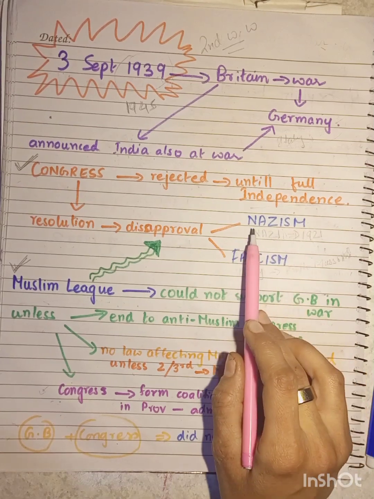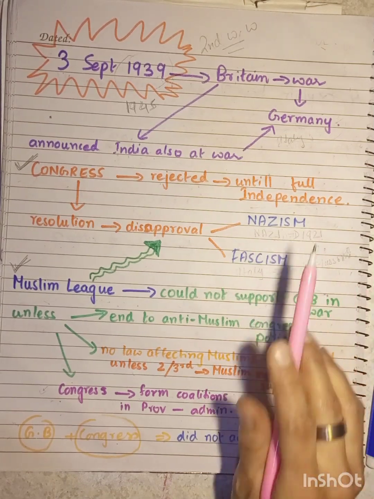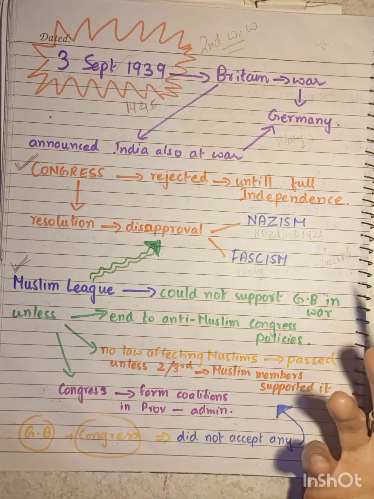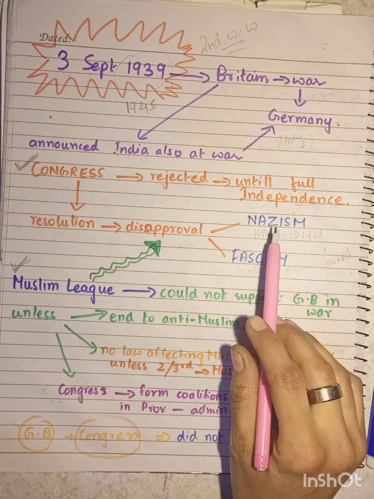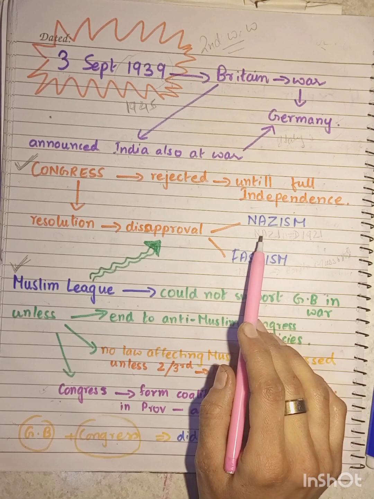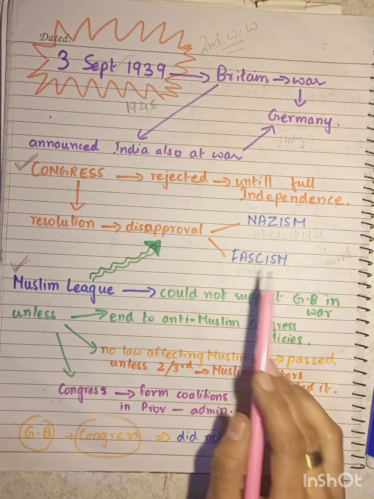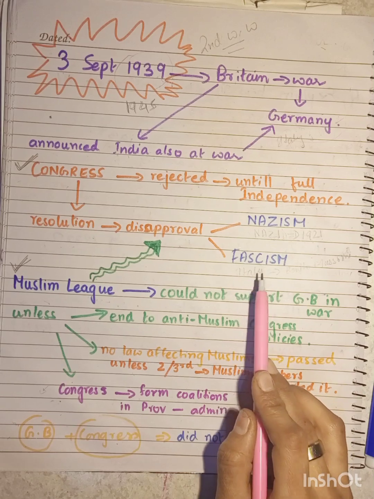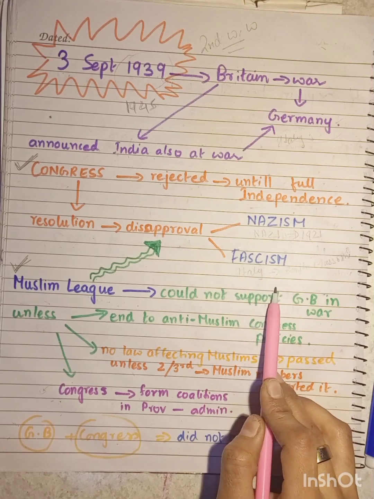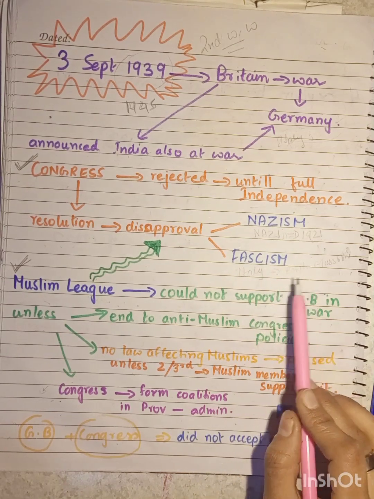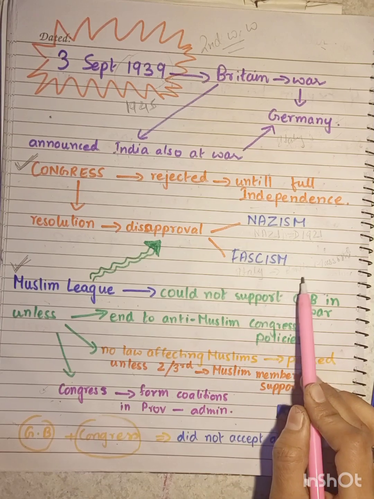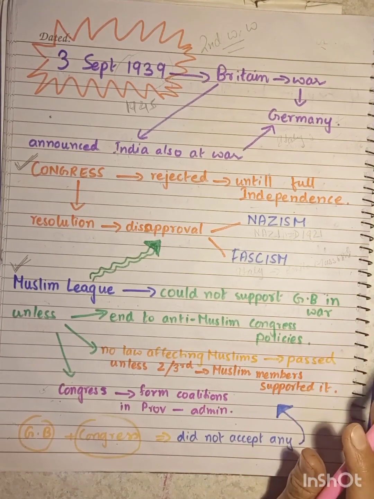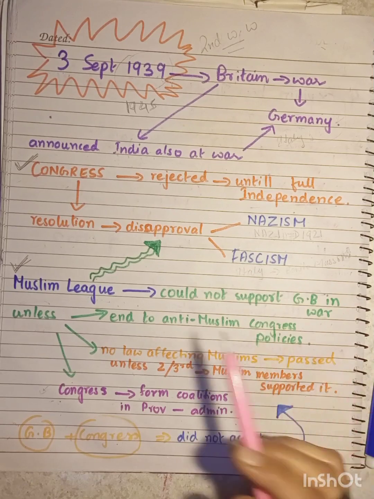So this was a racist ideology which believed that one race is superior over the other, and therefore the other races can be exterminated. Now, the Italian version of the same ideology was fascism. This fascism began as a nationalist movement in Italy, under the leadership of Benito Mussolini. That much is enough for now. I'll be explaining this in detail later on.